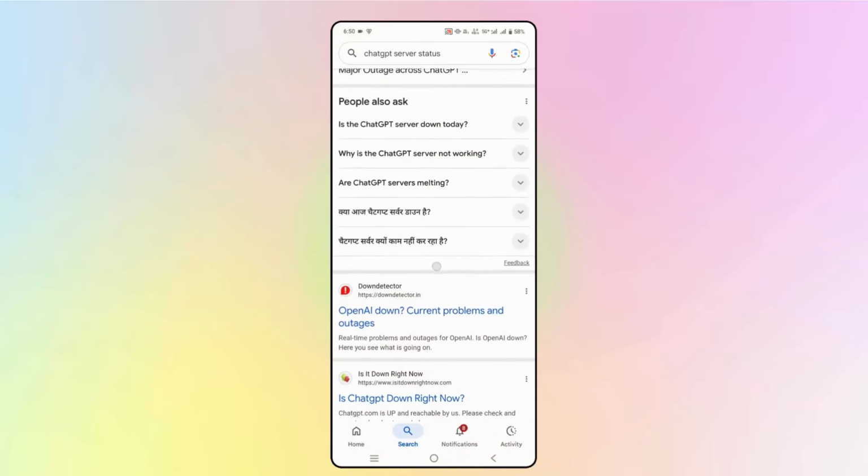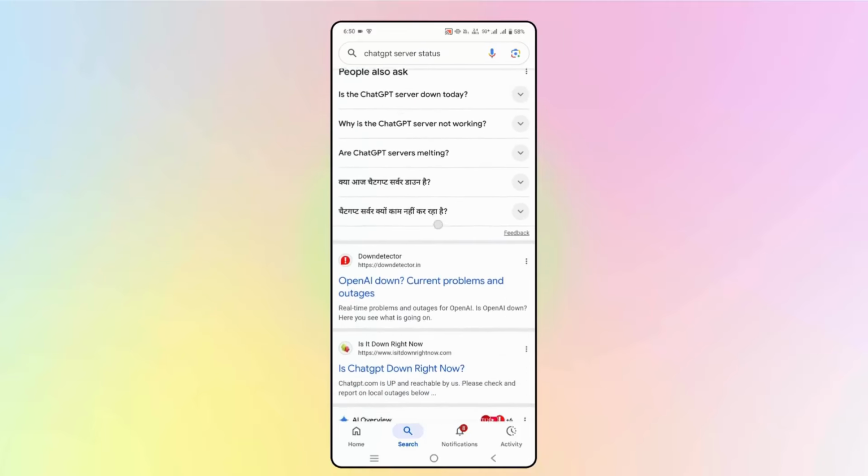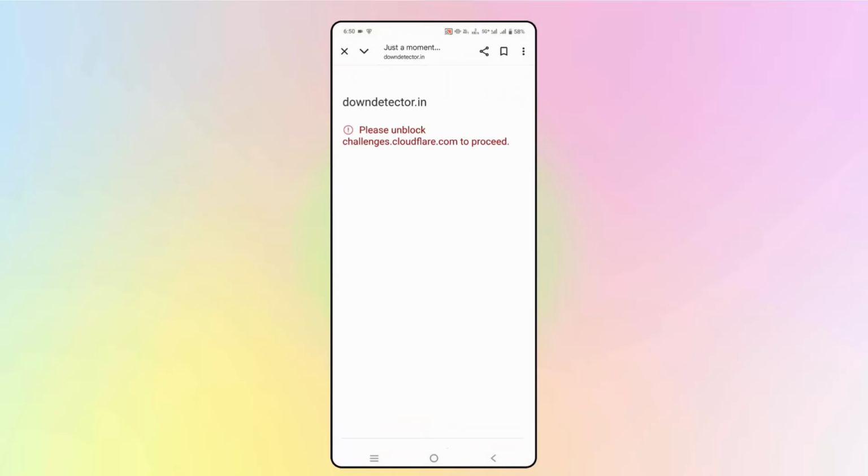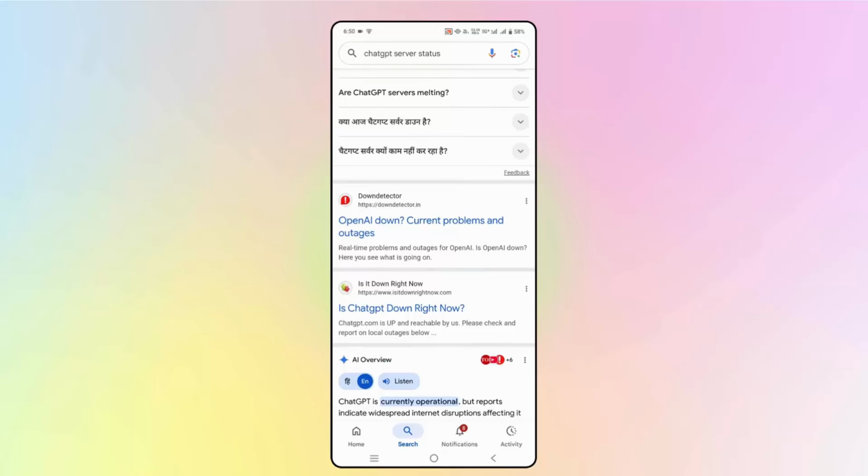So you have to simply wait for some time, because this is the issue that many users are still facing. So just wait and check later on whether ChatGPT is working or not. Due to this, many websites are not opening, like Cloudflare or Twitter or OpenAI or Valorant. So you just have to wait and later on check again if this resolves the problem.